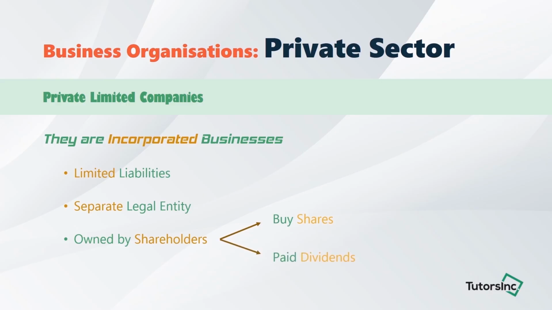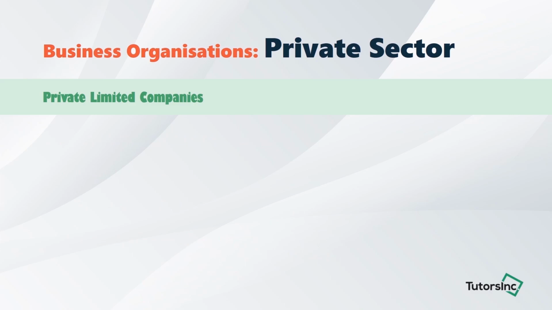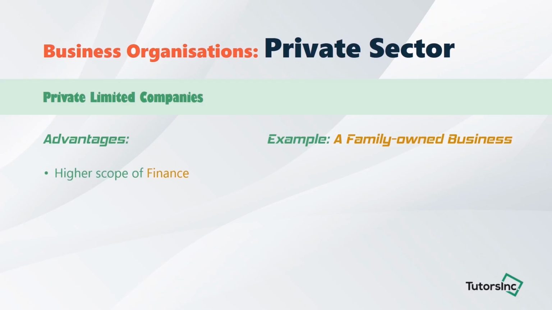Now that we understand what we mean by private limited companies, let us look at some advantages of it, considering a family-owned business. First of all, there is a big scope of capital because businesses can sell shares of the company. By selling shares, they get more finance and in return provide the shareholders with ownership. Here, the family-owned business can sell shares to its members and be financially sound. Along with that, as discussed previously, shareholders have limited liability because the business is a separate entity from the shareholders.